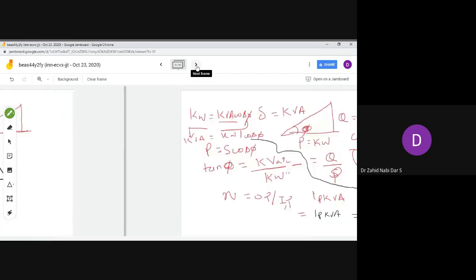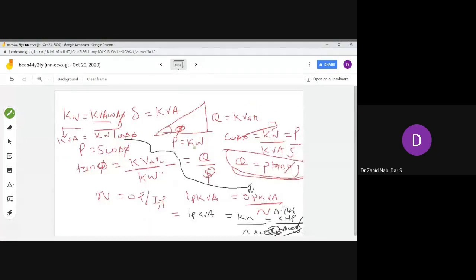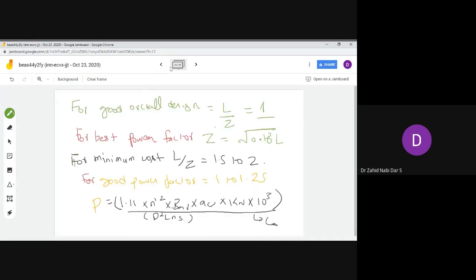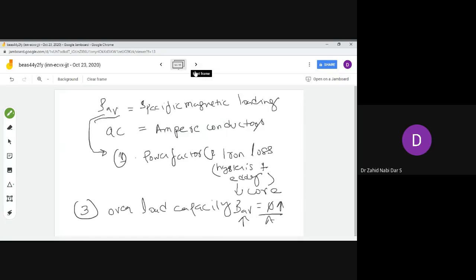This was about the power triangle which I have drawn, and from the power triangle I have shown you certain factors in terms of these variables. For a good overall design, the L by tau ratio should be 1. For best power factor, the L by tau ratio should be 1.5 to 2 as we took. For minimum cost, L by tau ratio, we took 1.5 to 2. For good power factor, it was 1 to 1.25. So this is about designing the induction motor, and these are the specific loadings and the ampere conductors.